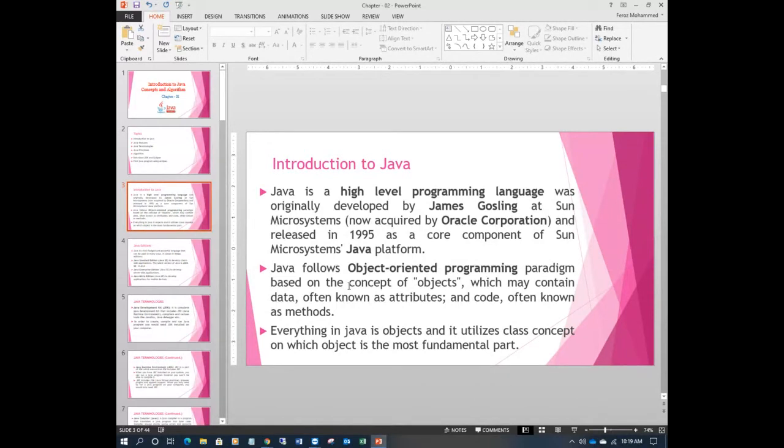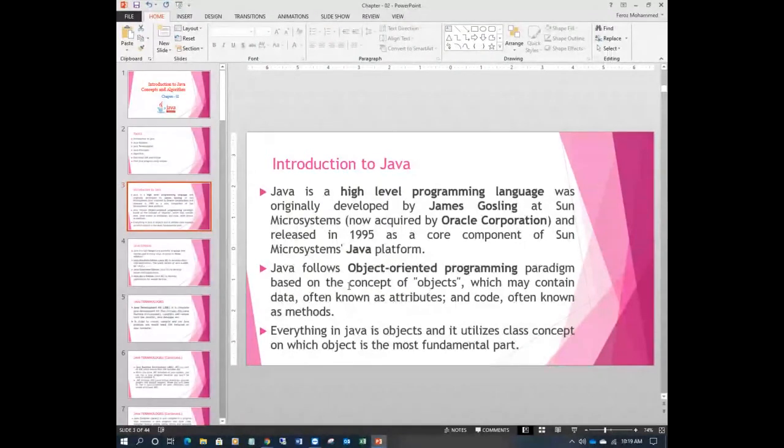Basically, what does it mean? It's a high level language. It means it is more descriptive, easy to write, easy to understand, like English. We communicate easily because we know the grammar of English. You communicate in Arabic, so you know the grammar of Arabic. When you read a statement, an instruction, you understand it. So when you write a Java program, it is easy to understand by the programmer, developer, or user.